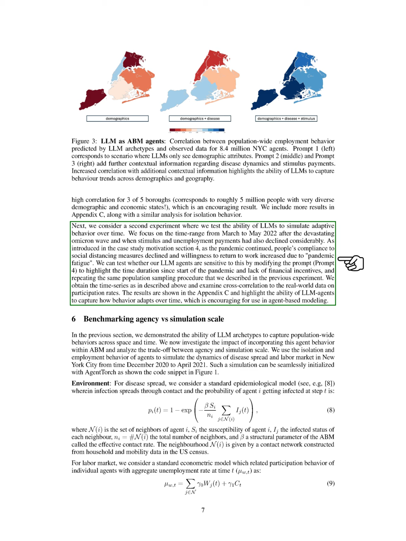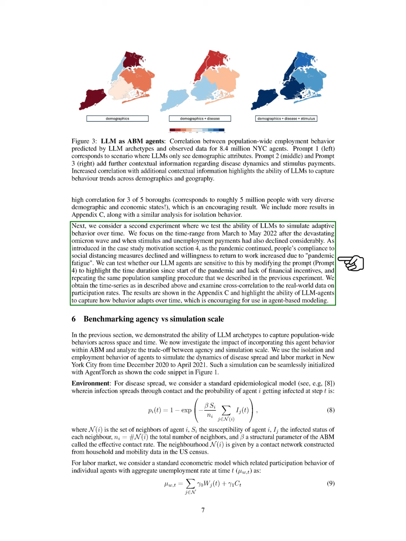Section Summary. In this section, we explore the COVID-19 pandemic as a case study to demonstrate the capabilities of AgentTorch and LLM agents in agent-based modeling, ABM, focusing on how individual behaviors like isolation and employment are influenced by demographics, disease dynamics, and economic interventions. Our experiments, conducted on a synthetic population of 8.4 million agents in New York City, reveal that LLMs can effectively simulate population-wide behaviors and adapt over time, showing high correlation with real-world data as we incorporate more contextual information into their prompts.